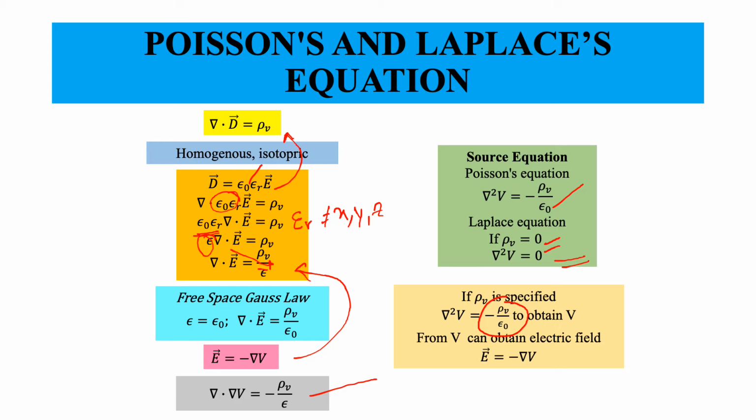The source of the electrostatic field is charge. The source of magnetostatic fields is current, and a time varying magnetic field can be the source of a time varying electric field, and a time varying electric field can be the source of a time varying magnetic field. That will be the law of electrodynamics.